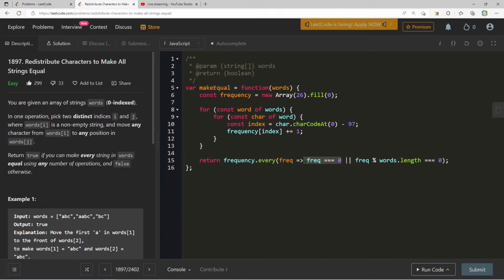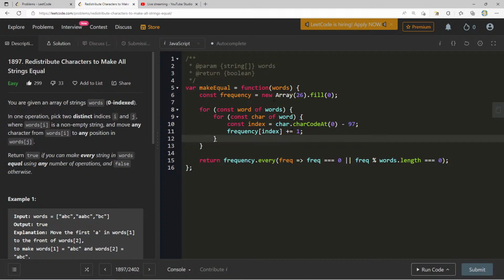And then we saw that 0 modulo 0 is not a number, so for all intents and purposes, if frequency is 0, that's fine. We just assume it's true for that case, but really we just need to make sure that every frequency inside of frequency is either 0 or the modulo words.length is equal to 0. And that's what every allows us to do in JavaScript. It takes an array and it runs a callback on every element inside of the array. And the nice thing is as soon as it is false, it'll return immediately. So you can actually save time by not having to iterate through the entire array.